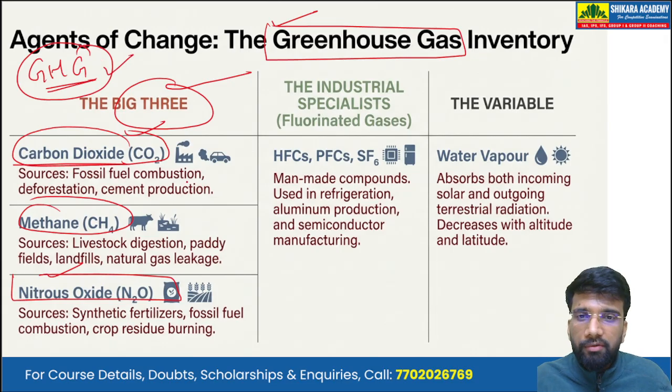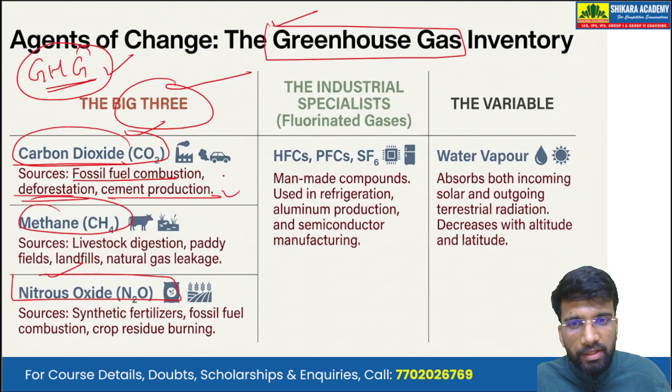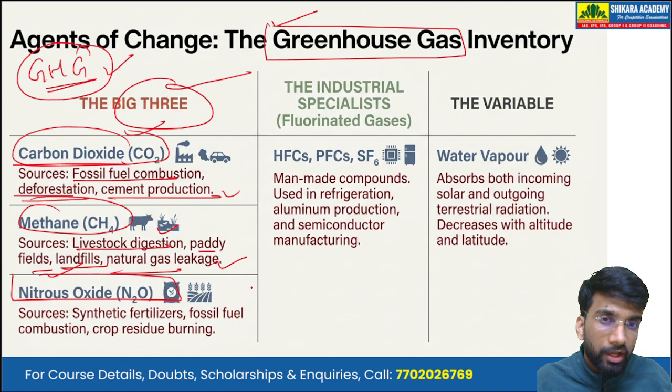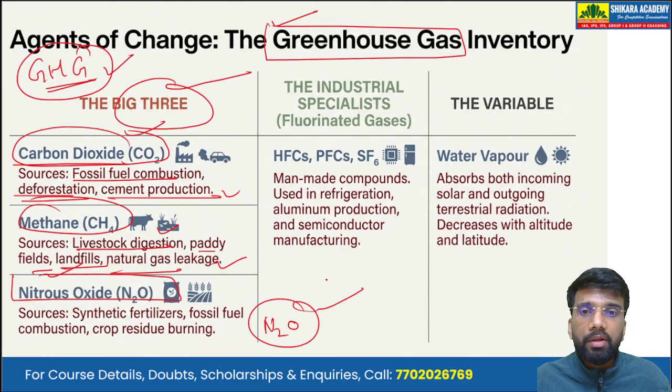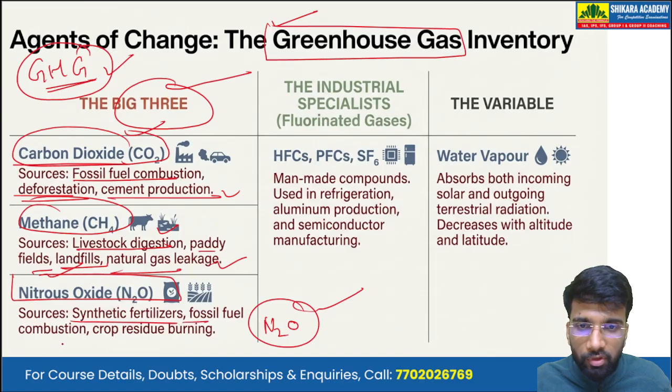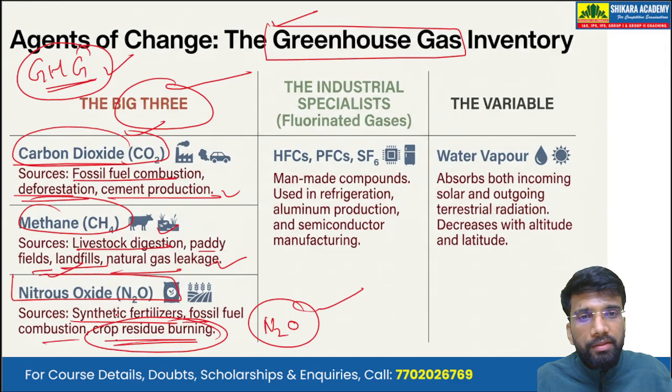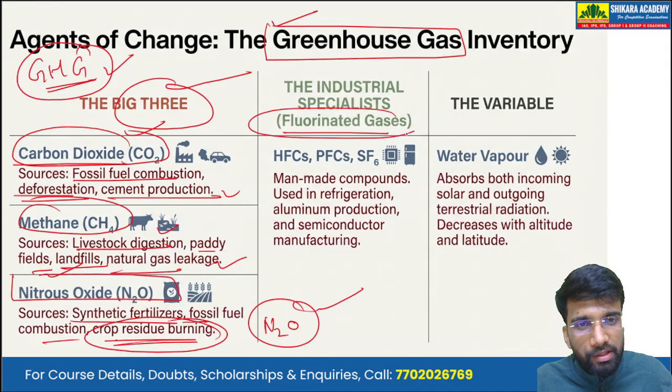Carbon dioxide is emitted from the burning of fossil fuels, deforestation, as well as cement production. For methane, the major sources are livestock digestion, paddy fields, landfills, as well as natural gas leakage. For nitrous oxide, please note that it is nitrous oxide, not nitrogen dioxide or nitrogen oxide. So it is N2O. This is released by synthetic fertilizers, fossil fuel combustion, and burning of crop residues, or stubble burning.